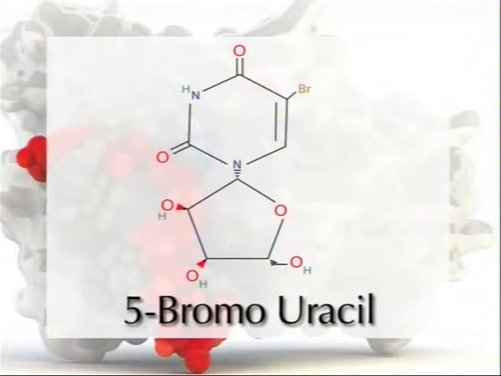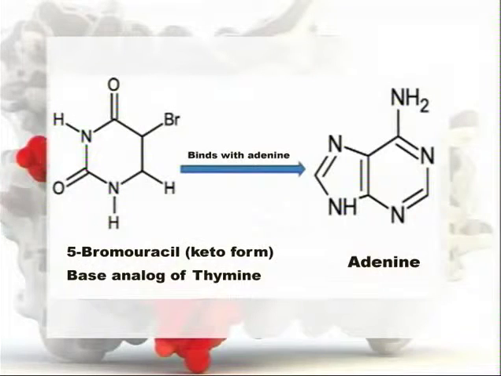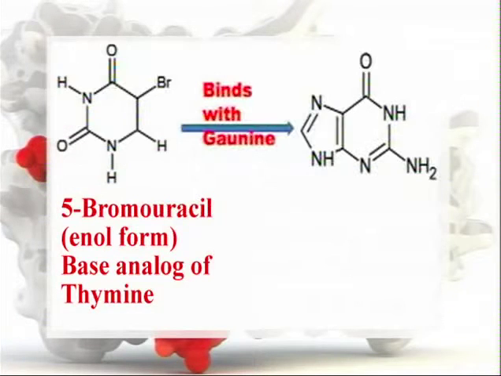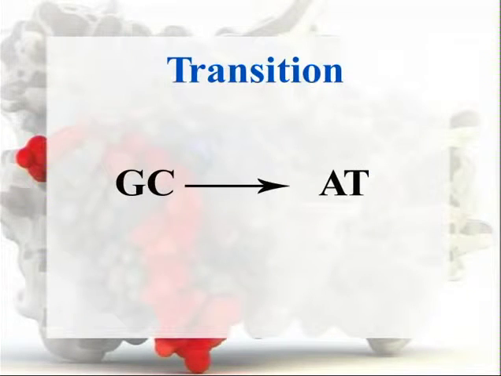Its more stable keto form, 5-bromouracil, pairs with adenine. After a tautomeric shift to its enol form, 5-bromouracil pairs with guanine, and at the time of its incorporation into a nascent strand of DNA, it will be incorporated opposite to guanine in the template strand and cause a guanine-cytosine to adenine-thymine transition.